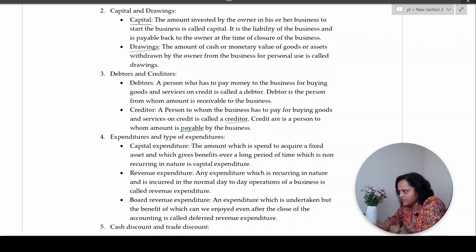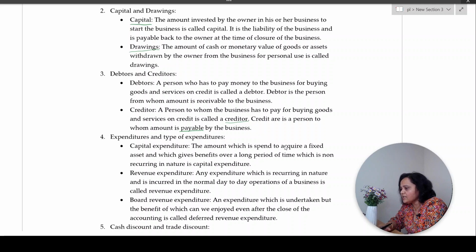to start a business, say, which are beneficial not only for a limited period of time but over a long period of time. Say money spent to buy a piece of land, money spent to construct building on that land, again money spent to buy machinery to start the production process. Now such expenditures mostly are once in a lifetime of the company. You don't go out and buy land every month for your business. You buy it maybe once or twice in the lifetime of your business. Correct? So, such expenditures are examples of capital expenditures.